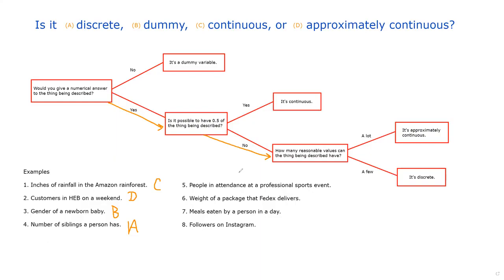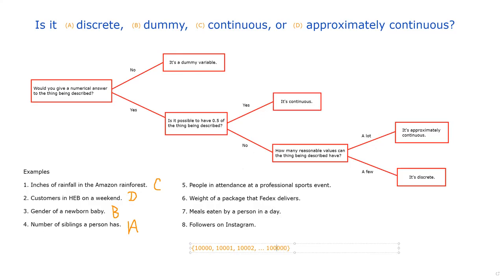When you're talking about a professional sports event, you're talking about a large, probably stadium-size event where you'll have thousands, sometimes tens of thousands of people. This is just like the example with the customers in an HEB. If we're talking about the number of people in a large stadium, you could be talking about as few as 10,000 people. But if 10,000 is possible, so is 10,001. If 10,001 is possible, so is 10,002, all the way up to the largest stadiums that can fit hundreds of thousands of people.